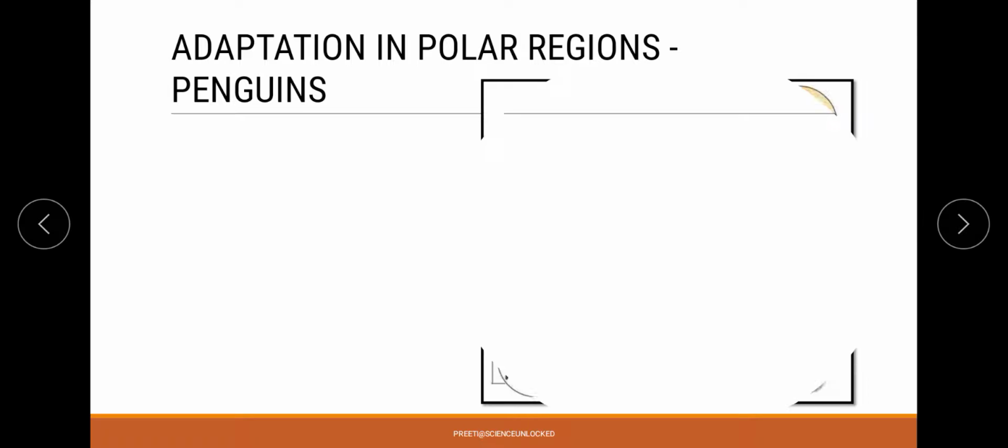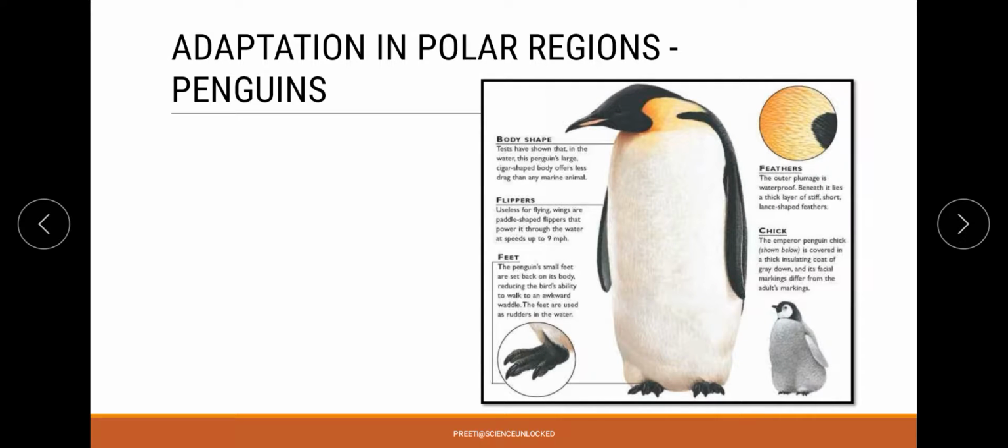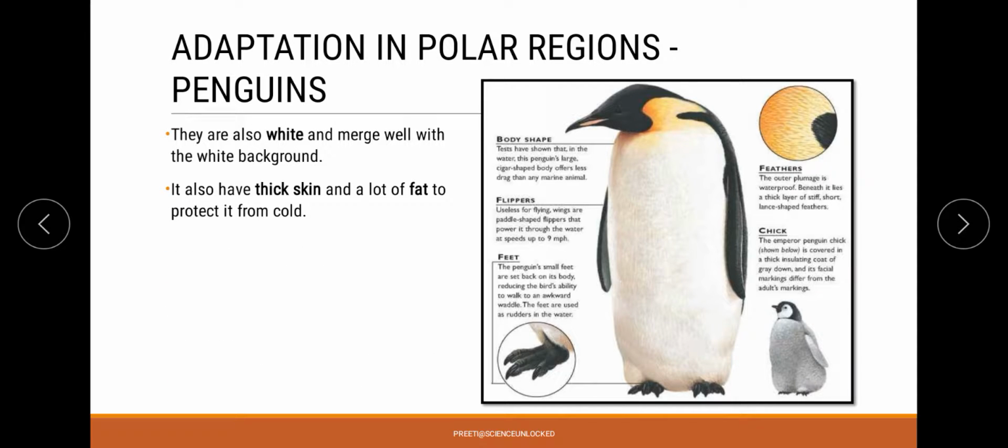Next organism that we are going to talk about is the penguins. Now penguins are another set of white colored organisms which are adapted so that they can have their overall camouflage in the cooler regions or these polar regions. In this category also we are going to find that they have a layer of thick skin, with fat under that skin, and they are going to have protection from the cold.